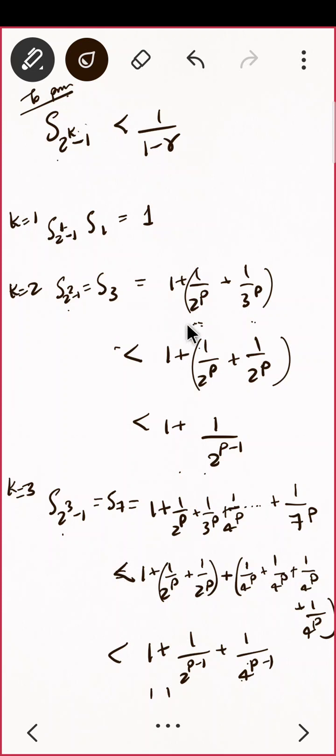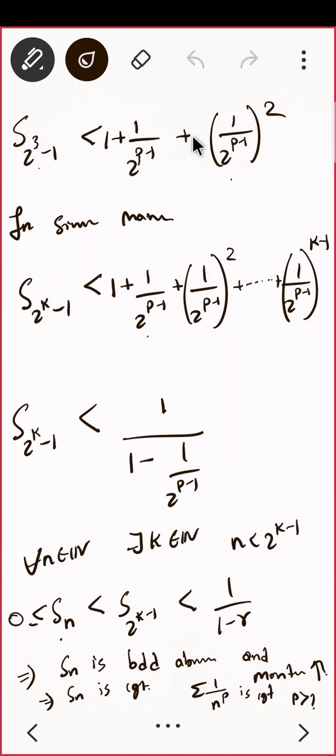So we saw that 1 plus 1 upon 2 raised to p, 1 upon 3 raised to p, and इसको ऐसा लिखा. Then next term, ये इधर से I'm already getting 2 raised to p minus p. Here I want 2 raised to p minus 1 the whole square, so I wrote like this. 1 upon 4 raised to p, so it will be 4 times, so it will be 4 raised to p minus 1, and that can be written as this. That's it. Is that okay? Is the proof clear? बोलो बोलो.